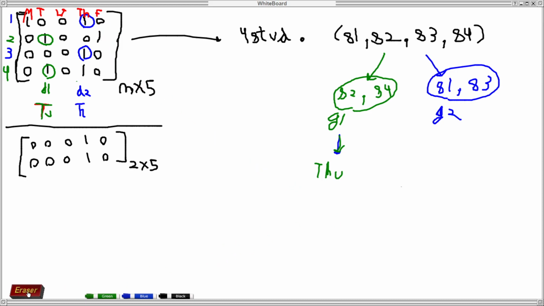For group 1, we will choose Tuesday, and for group 2, we can choose Thursday.